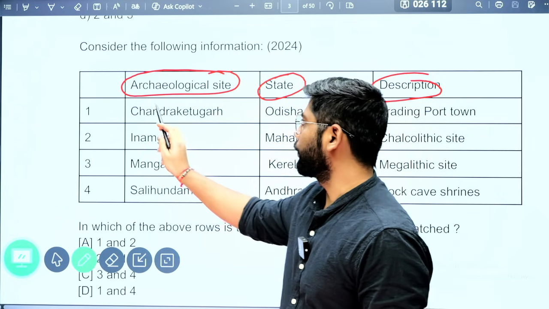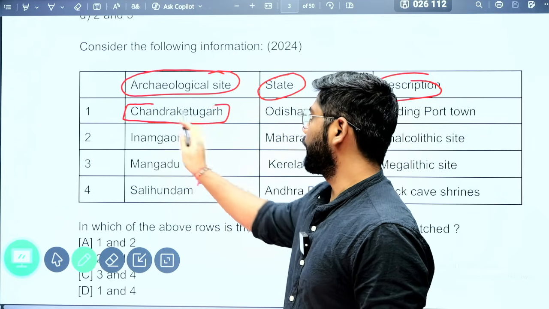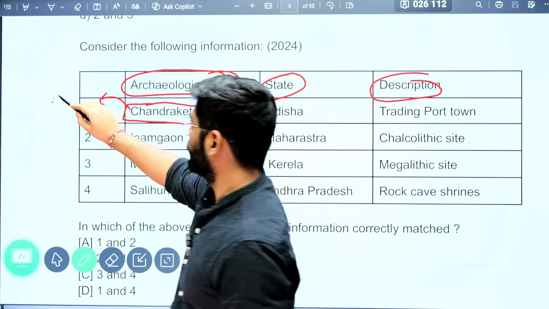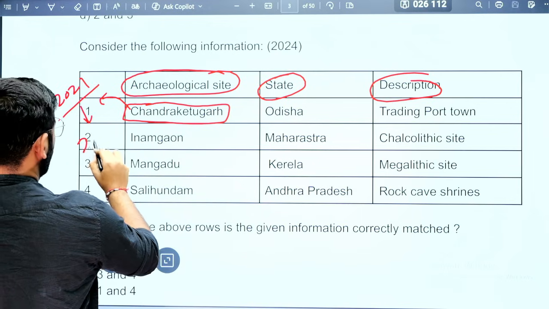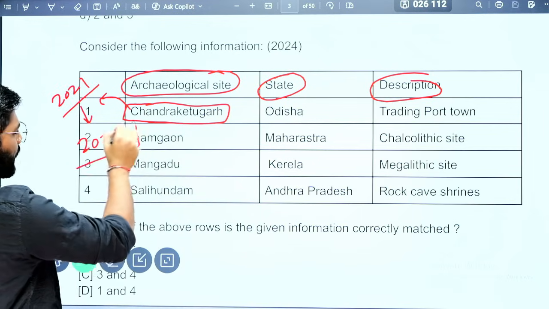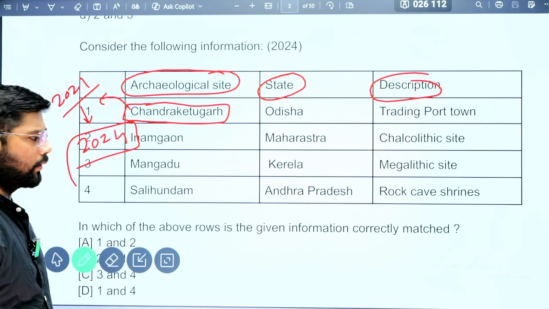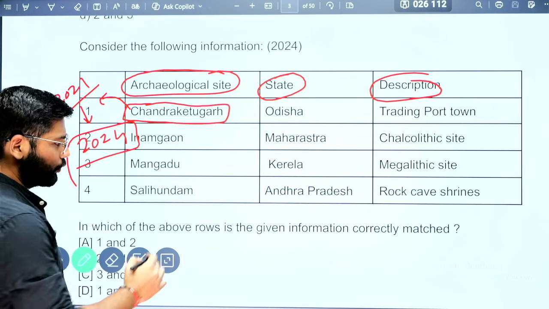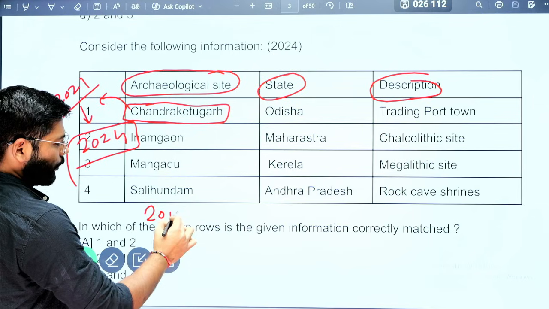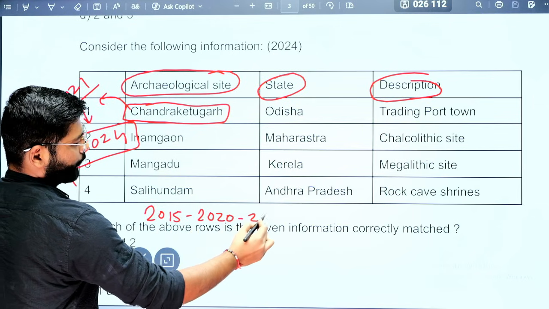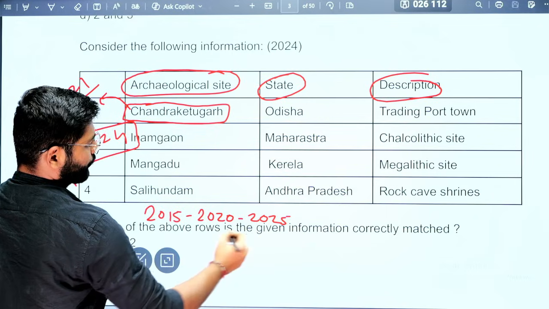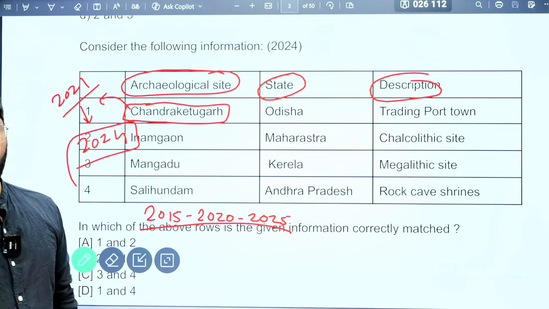If you see Chandraketugarh, it came in 2021 and again in 2024. There is one pattern in UPSC: if they ask a question in 2015, most probably they will repeat it in 2020 and in 2025. This is one pattern that UPSC repeats.